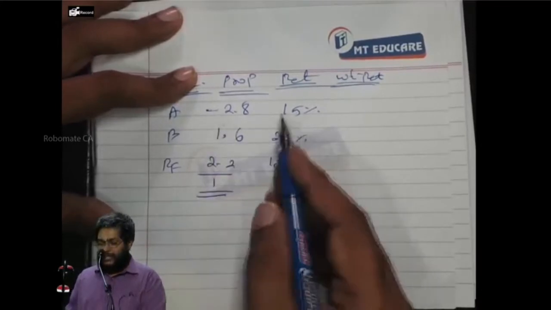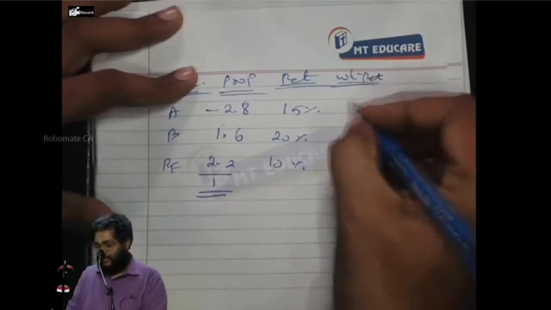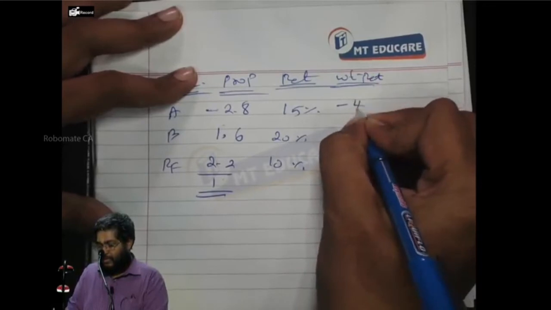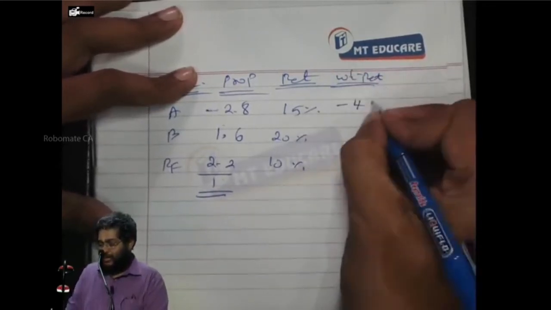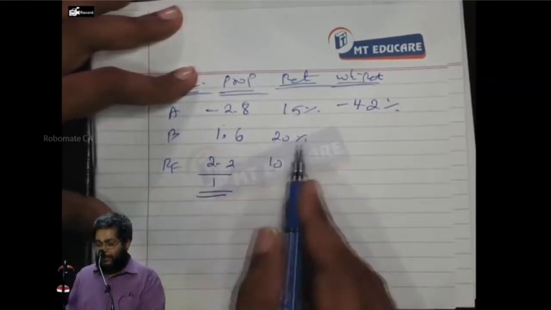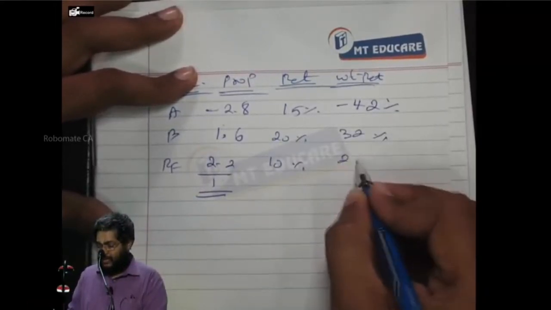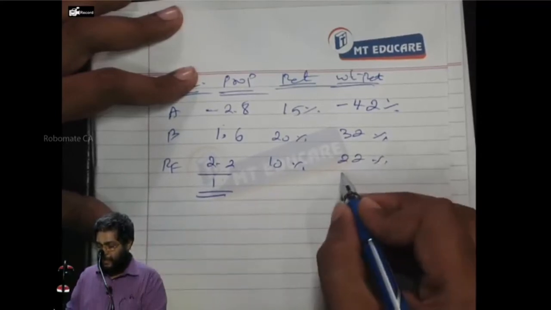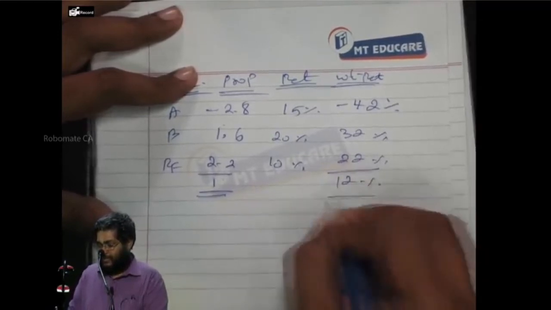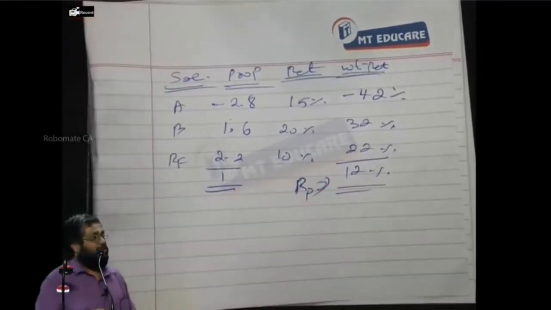Now, minus 2.8 into 15 gives minus 42%. 1.6 into 20 gives 32%. 2.2 into 12 gives 26.4%. The return here sums to 12%. The return of the portfolio is equal to 12%.